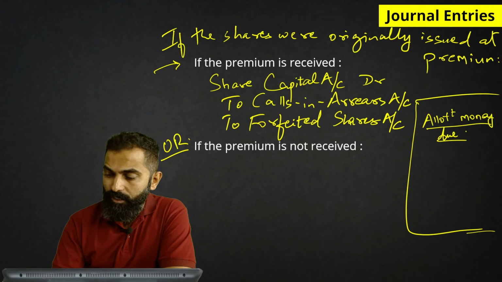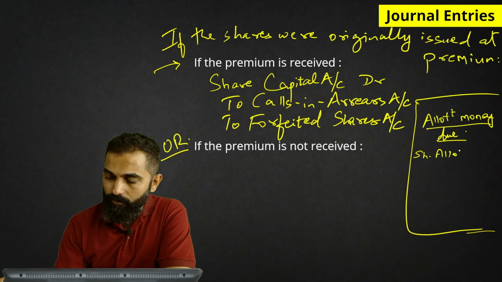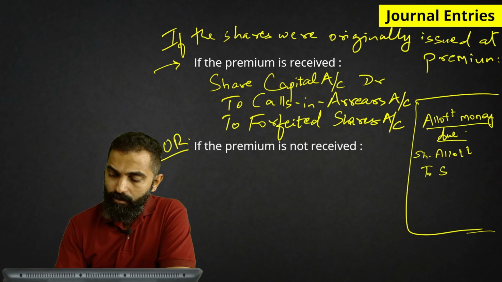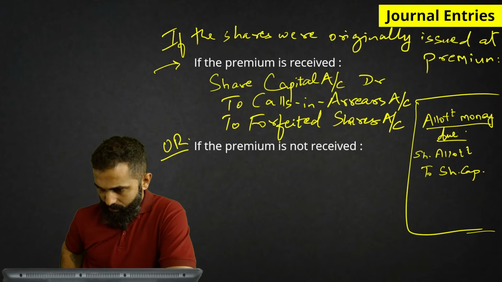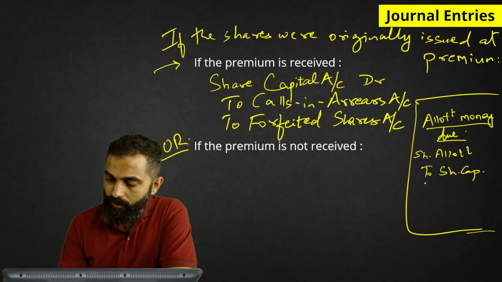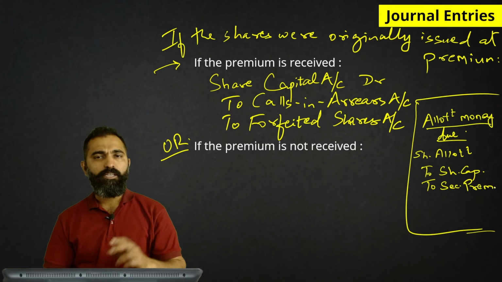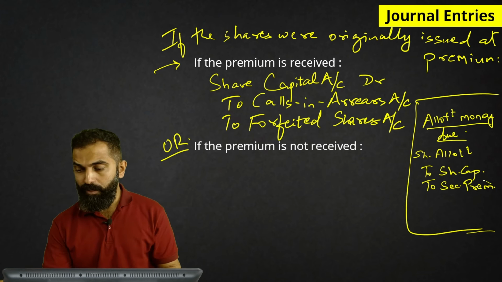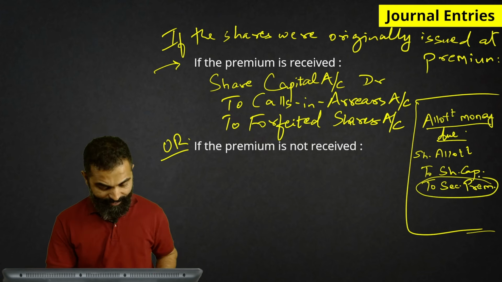We have discussed this entry before. Share allotment account debited to share capital account, to securities premium. So when you made the allotment money due, the premium account was already credited.